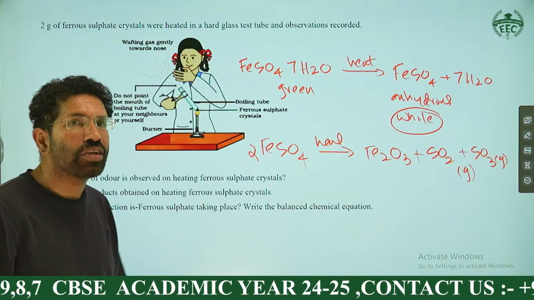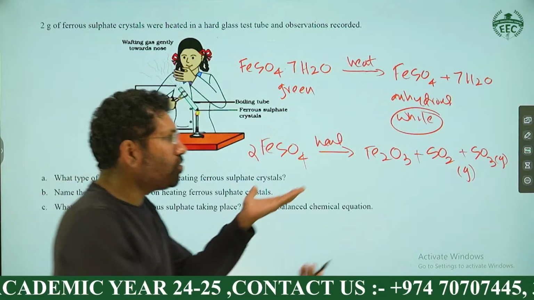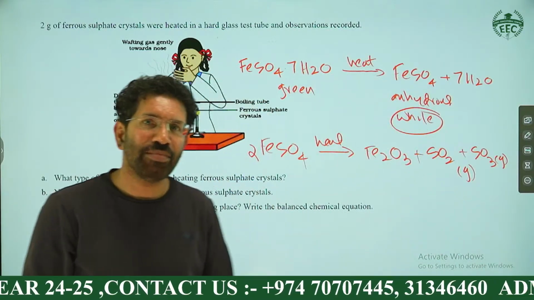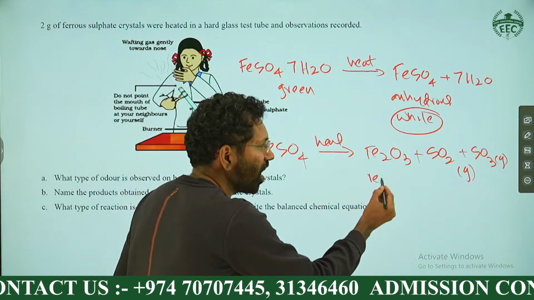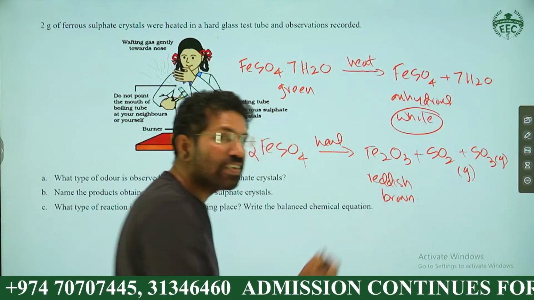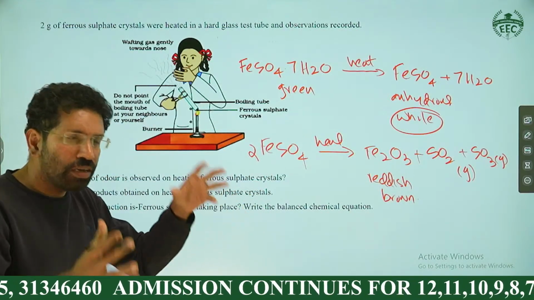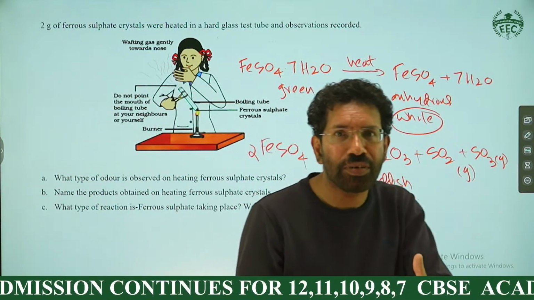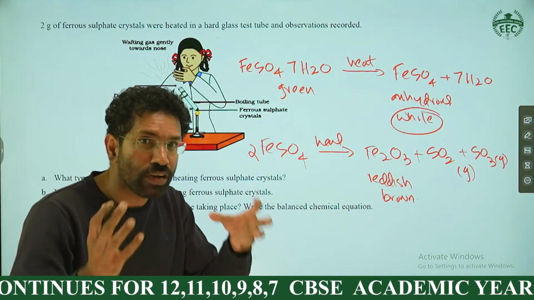Now we will discuss one by one. The color of Fe2O3, anybody can tell me fast? Yes, I want a response. Yeah, very good. It is reddish brown color. So we will discuss the answers one by one. You know this concept. Sometimes some students may know the concept, but they don't know how to write the answer. You have to write the answer according to the question.